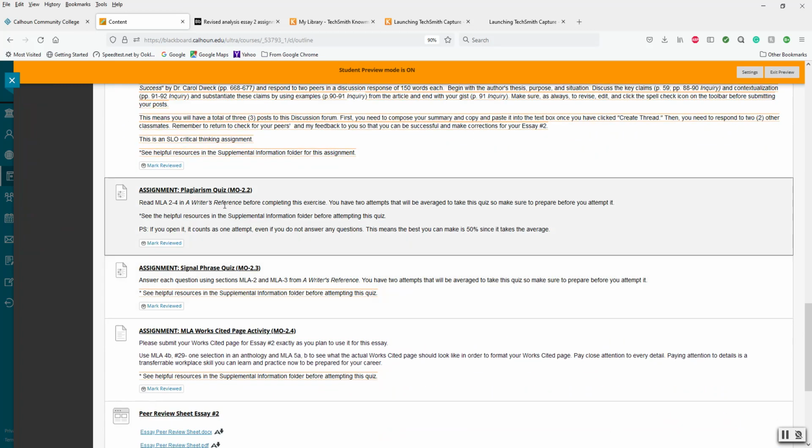Our next assignment is a plagiarism quiz, so make sure you read this section thoroughly, take notes on it, annotate it. You do have 2 attempts, but they're going to be averaged, so if you just open it to see what's on it and don't answer anything correctly, or just close it back up real quick, it'll be a 0 for your first attempt, and then your second attempt will be what you get. So the best you can get if you do that is a 5.